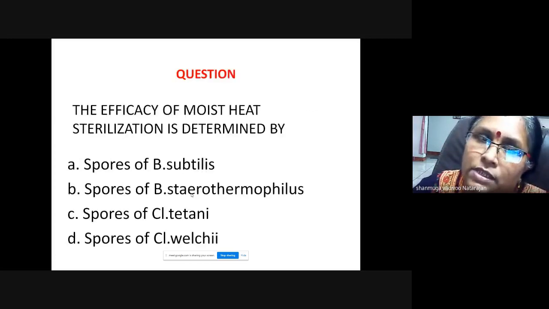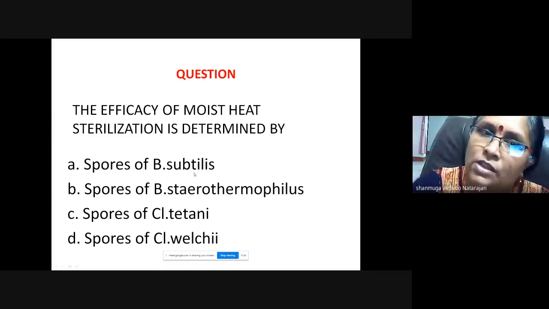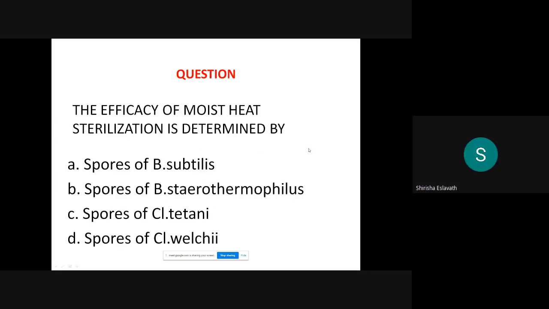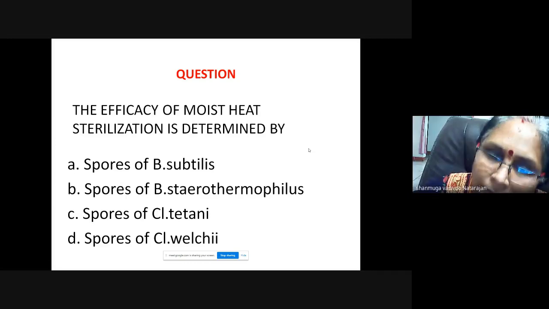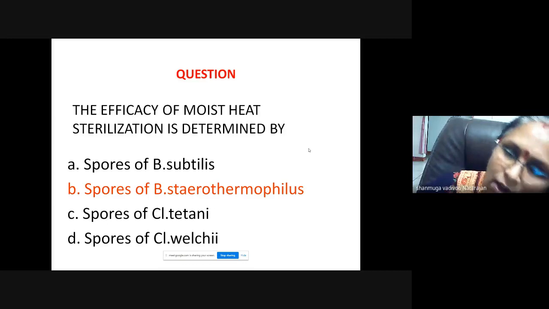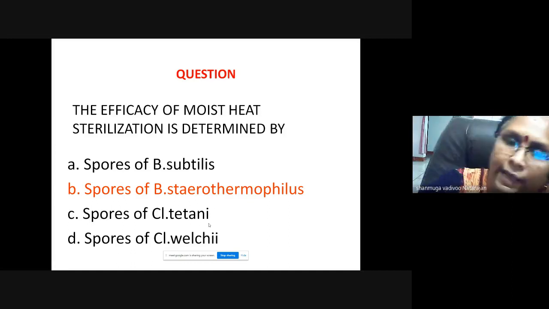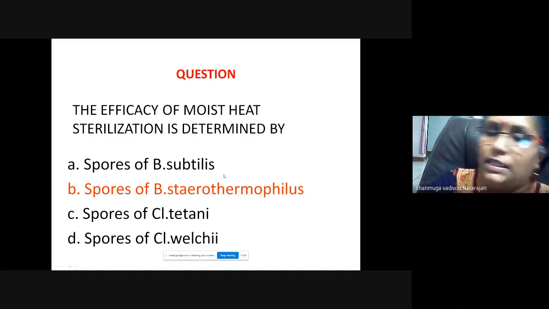And another question: the efficacy of moist heat sterilization is determined by. Moist heat sterilization is the method of autoclaving. So what is the biological control which is used here? Option B, Bacillus stearothermophilus. Spores of Clostridium tetani are used for the hot air oven. Bacillus subtilis is used for ethylene oxide.